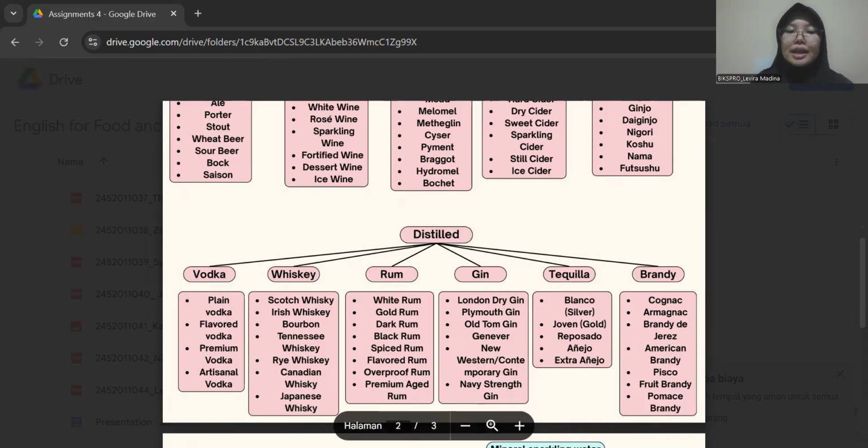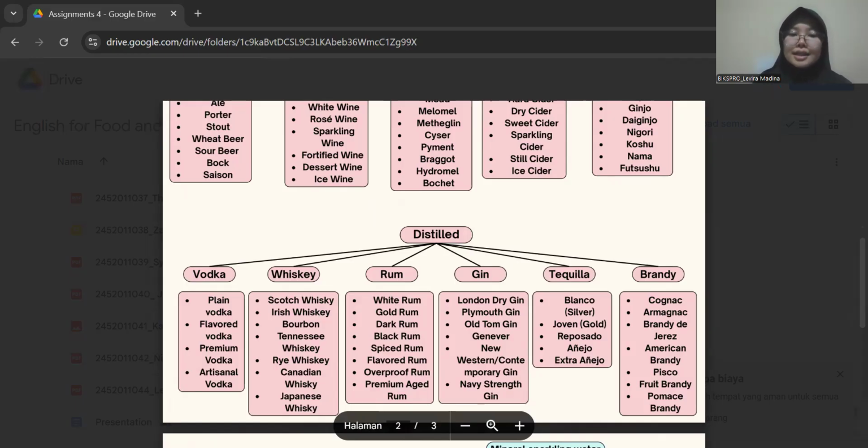So for the next is rye whiskey. Rye whiskey is made from at least 51% rye. This whiskey has a spicier, more robust flavor compared to bourbon. For example, Bulleit Rye.